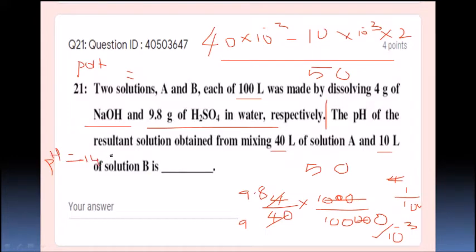So 14 minus pOH, what is the pOH? It is 3.397. 14 minus 3.397 gives 10.603. You can write 10.60, or even if you write 10.61, they are going to give the correct answer. So the correct answer is 10.60. There is no option, you have to write the numerical value. That means you have to type 10.60.